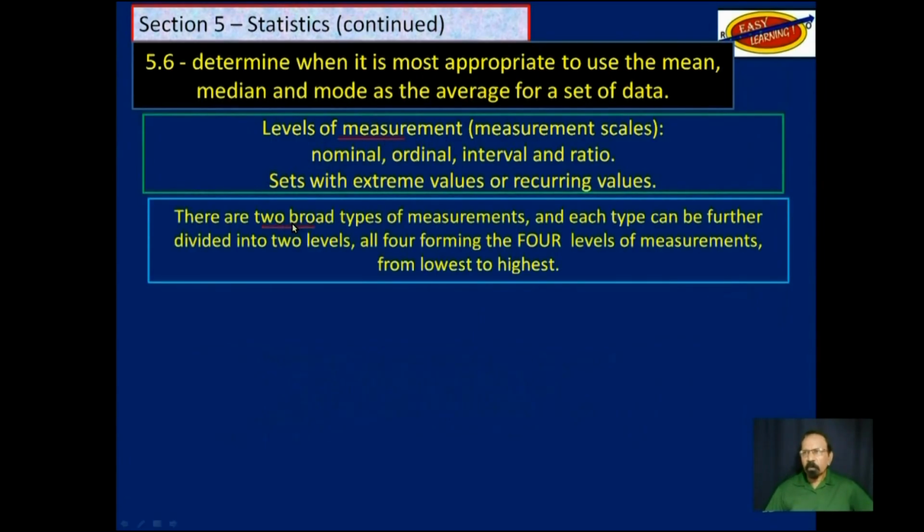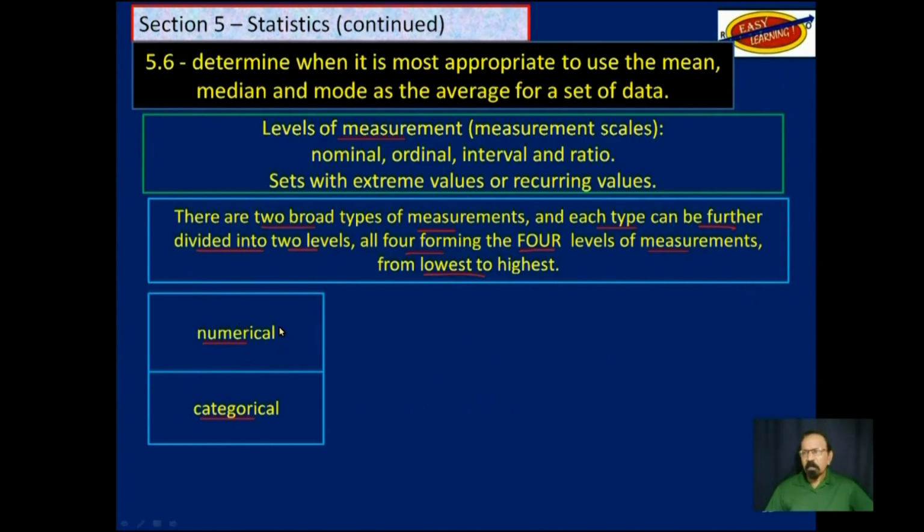There are 2 broad types of measurements, and each type can be further divided into 2 levels, and all 4 of them may be considered as forming the 4 levels of measurements, from lowest to highest. The first broad level is categorical, and the next one is numerical.